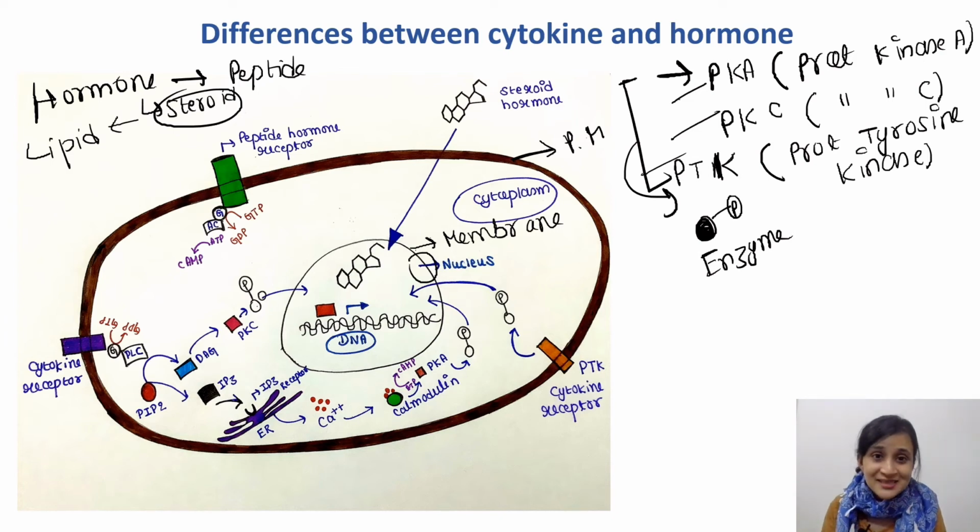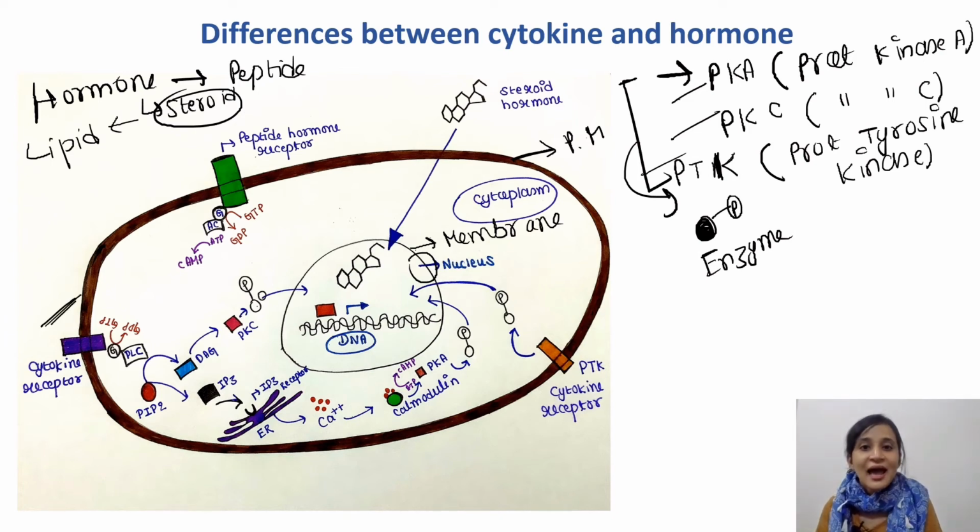But what is the difference? This activation mechanism is different. So we will study that mechanism, then we can understand the difference. For cytokines, the cell provides two types of gates. The first one is the receptor. The first one is this one. So this is the receptor that is linked